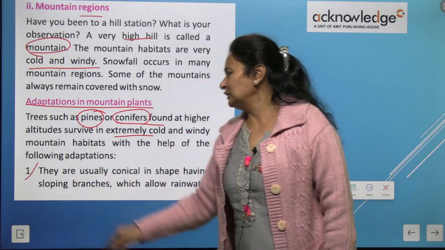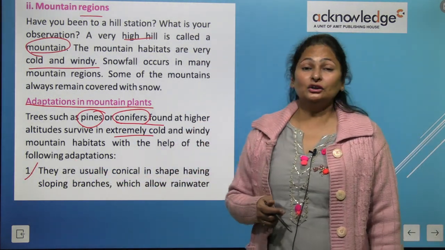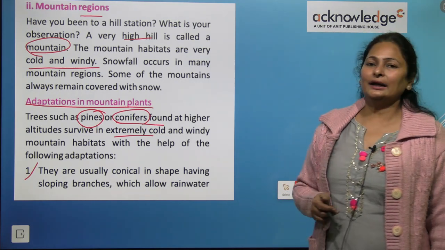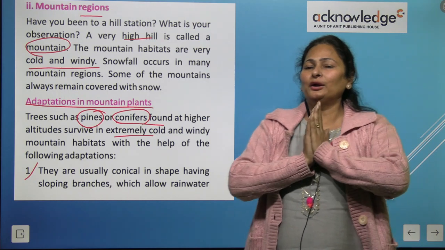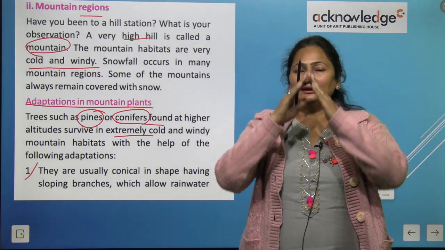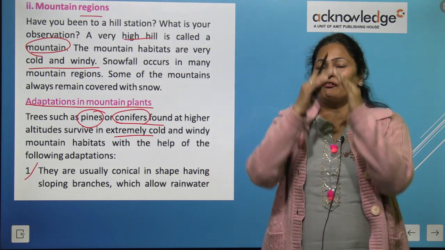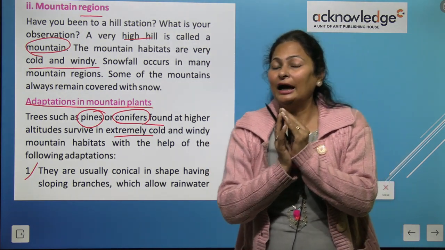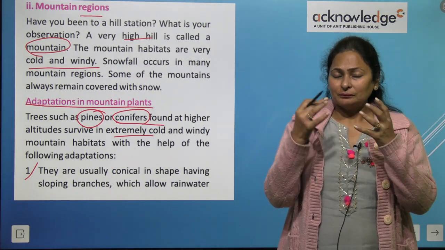The first adaptation the plants have is that they are usually conical in shape and they have sloping leaves. I told you kids that the plants are cone shaped. Why do they have a cone shape and needle leaves, or you'll say narrow leaves?